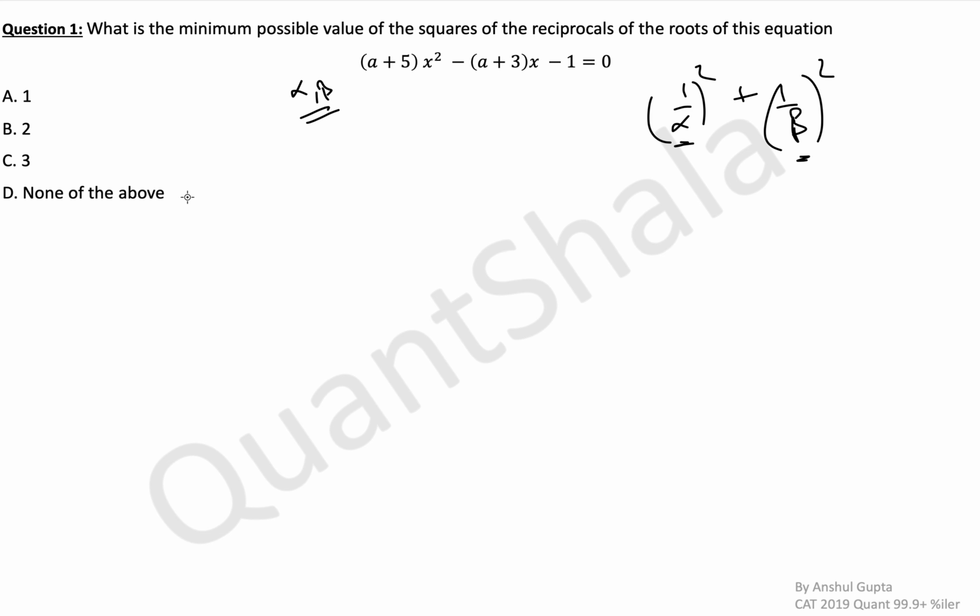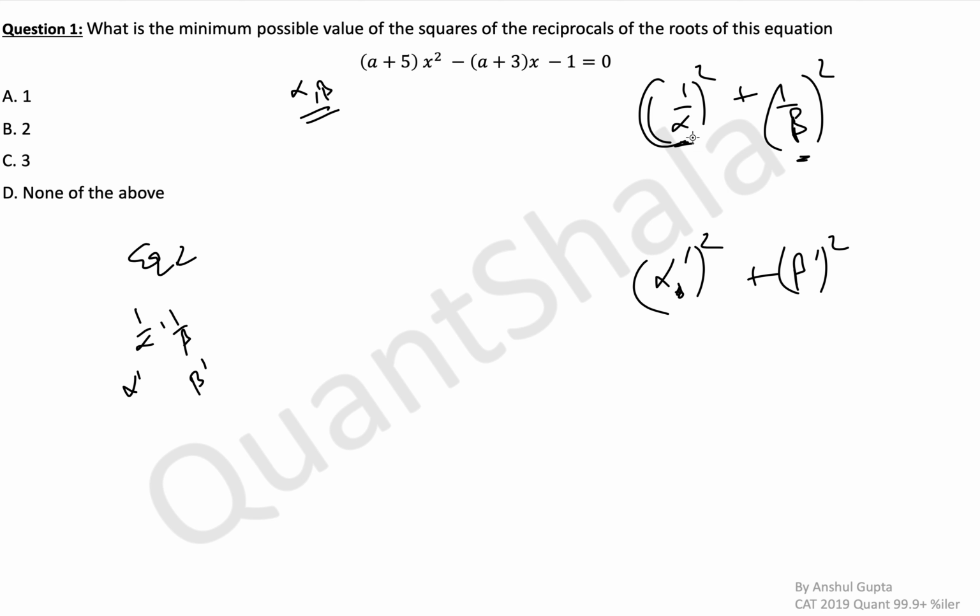So that will be equation 2, which has roots 1 by alpha and 1 by beta. So let's call 1 by alpha as alpha dash and 1 by beta as beta dash. For that we would need to calculate the minimum value of alpha dash square plus beta dash square, right? Because 1 by alpha is alpha dash and 1 by beta is beta dash.